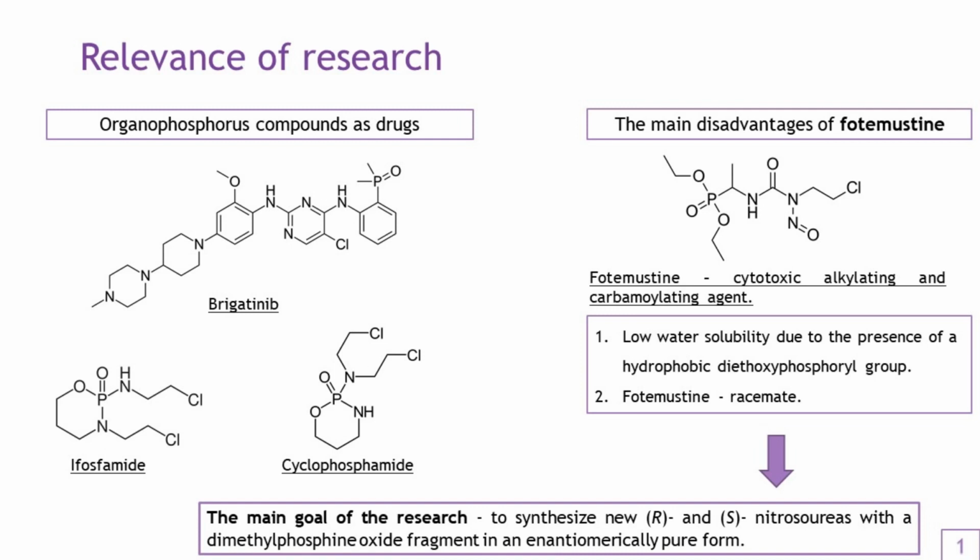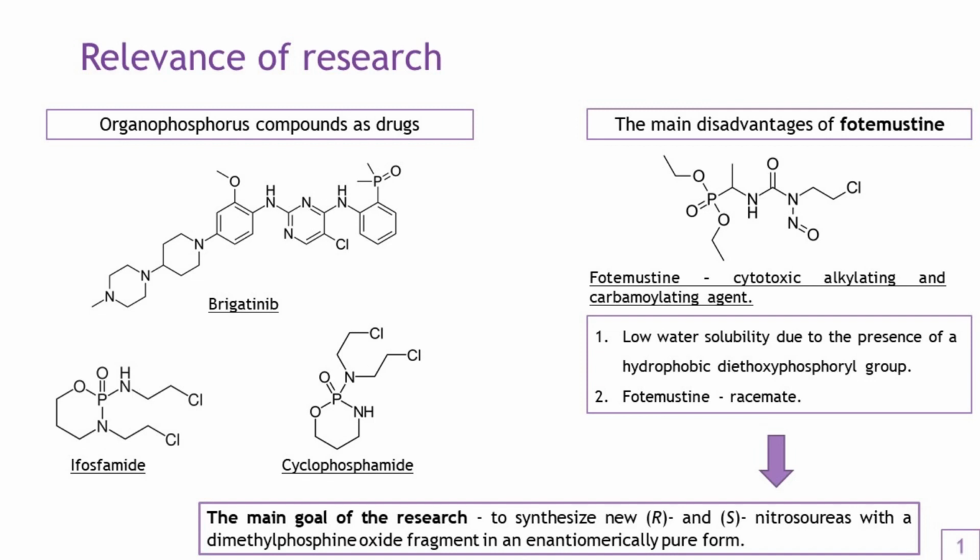At the same time, the main problem in the search for new drugs among organophosphorus compounds is the low water solubility of their esters. Unfortunately, this also applies to fotemustine, which is administered as a solution in glucose, which limits its use in people that also have diabetes. Recently, it has been shown that the presence of a dimethylphosphine oxide group in the molecule determines its water solubility without reducing the permeability through the cell membrane. Therefore, replacing the diethoxyphosphoryl group of fotemustine with the dimethylphosphine oxide group should significantly increase the water solubility of the molecule.